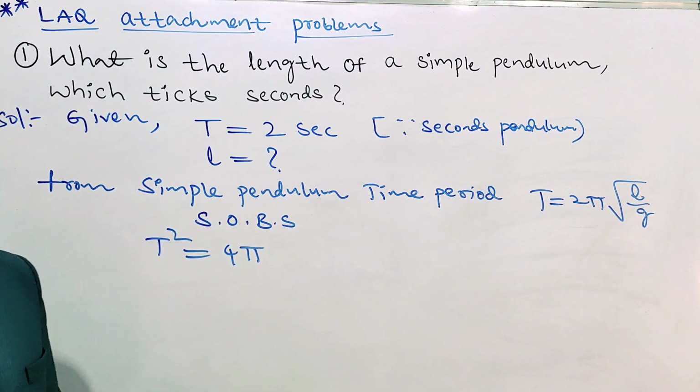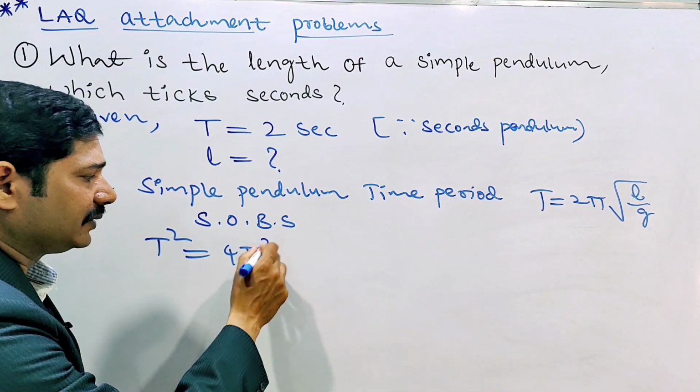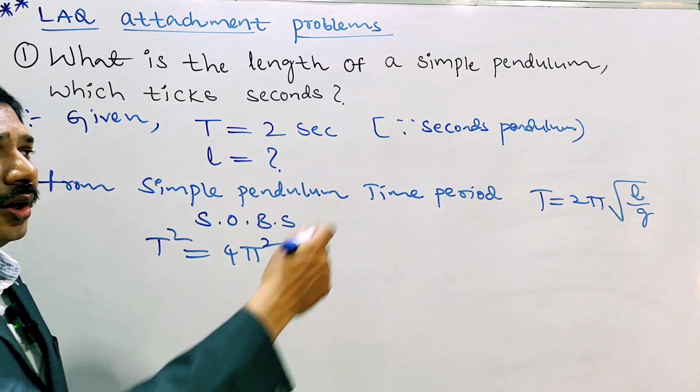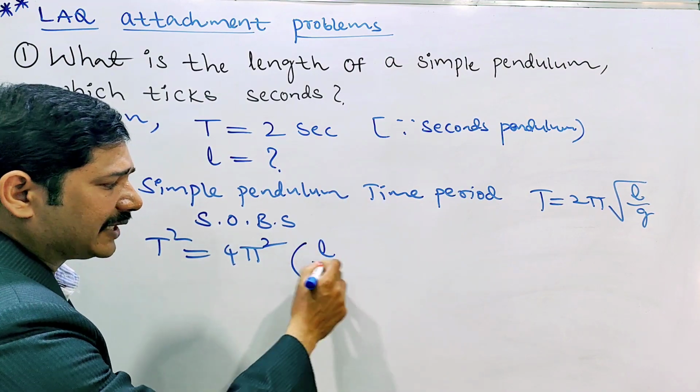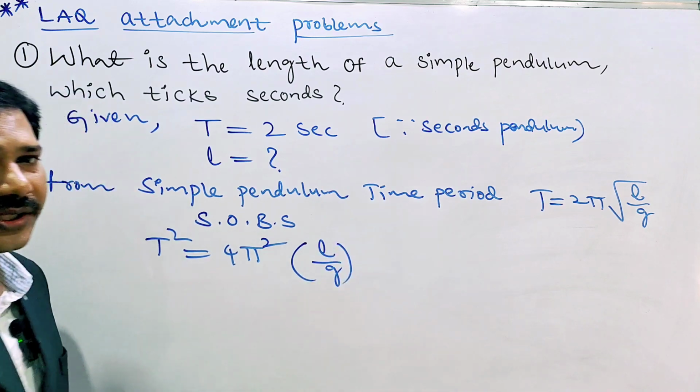Here 2 pi is there. 2 squared is 4, pi squared. And squaring the term under root L by G, the square and root get cancelled. We will get L by G.